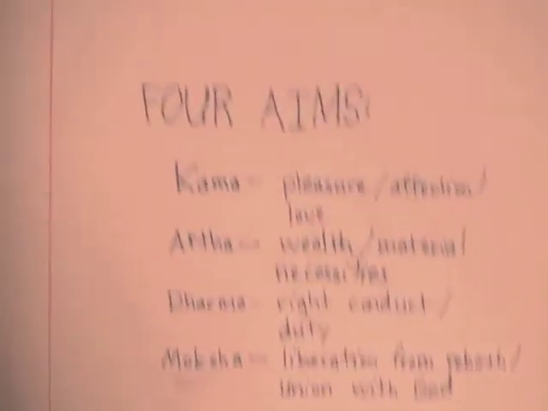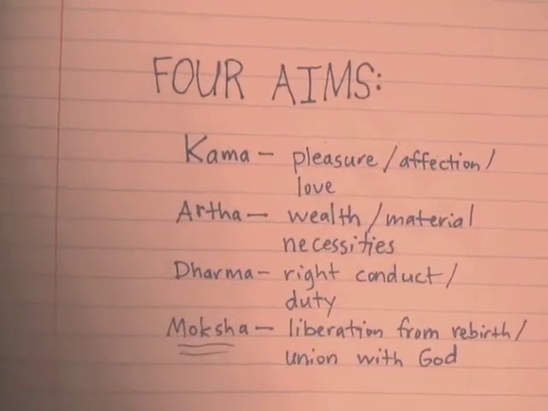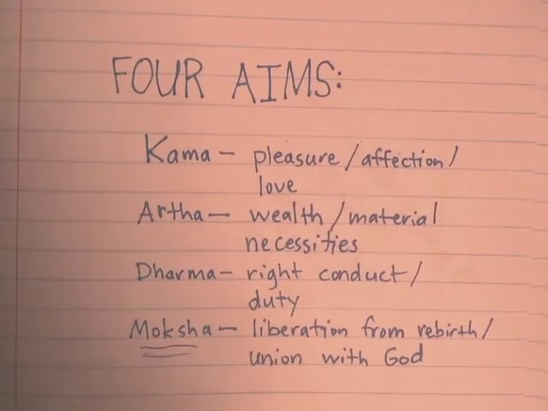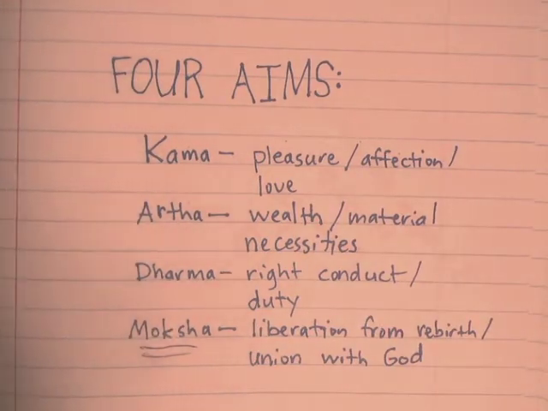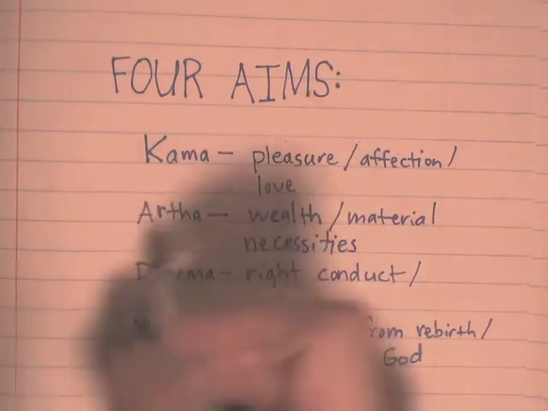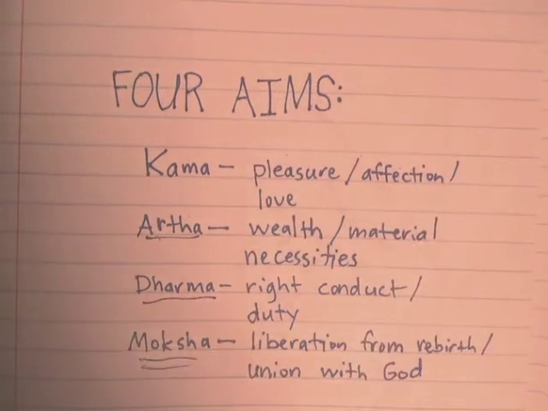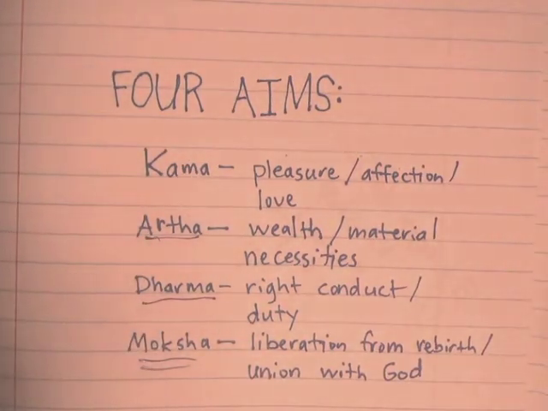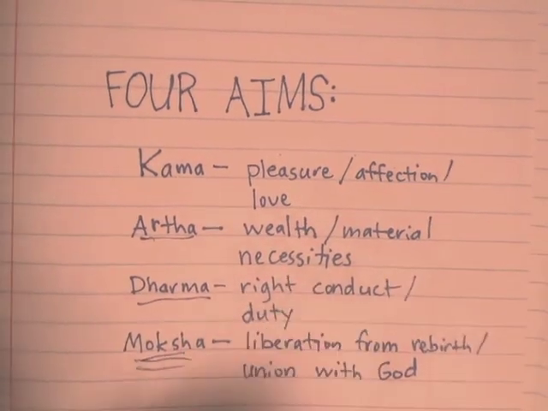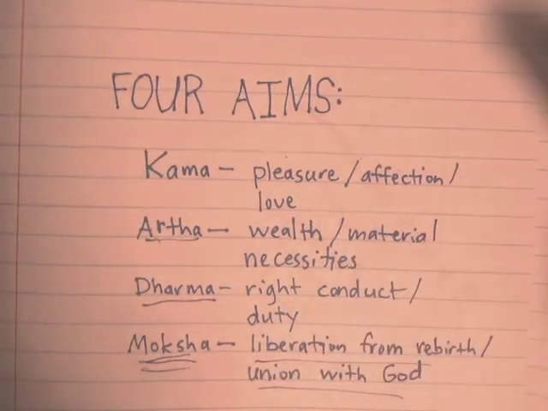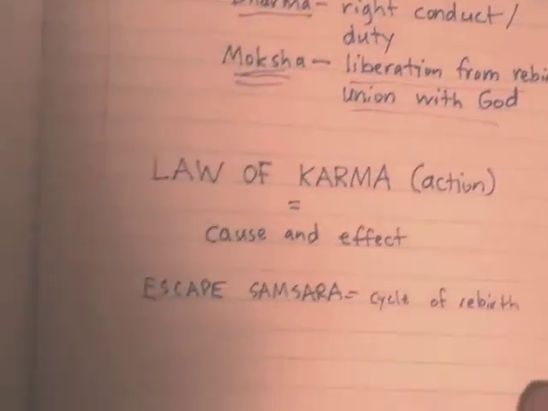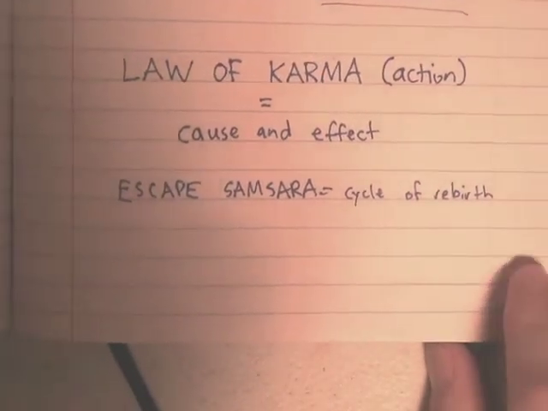There are 4 aims that Hinduism seeks to bring about. First of all, kama, which is pleasure or affection or love and attachment for one another. Next, artha, we could say, is true wealth, covering all of our material necessities, food and clothing and so forth. Next, dharma, which is a complex idea, but it includes things like right conduct or duty, the right way of behaving in the world. And finally, moksha, liberation from rebirth and union with God. The way to get to moksha, this is what the Hindus would call nirvana.